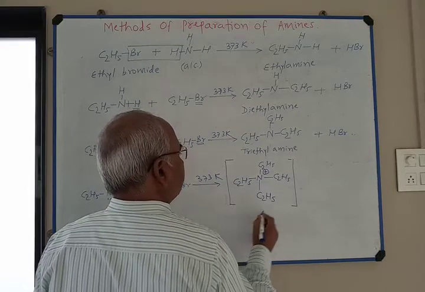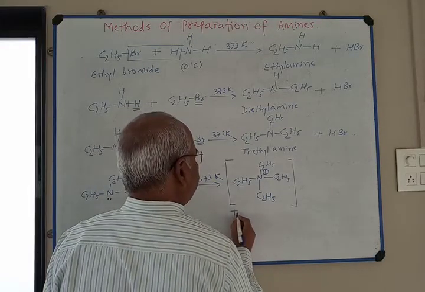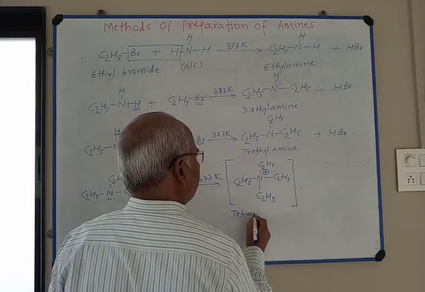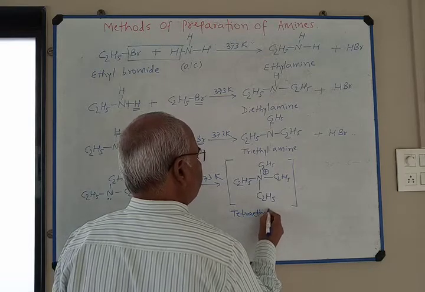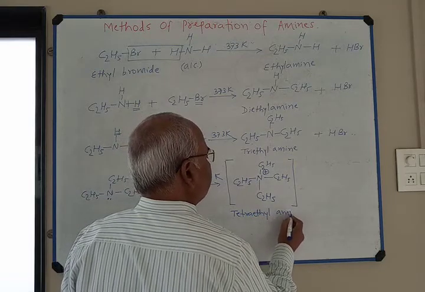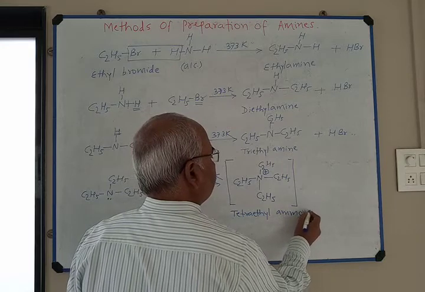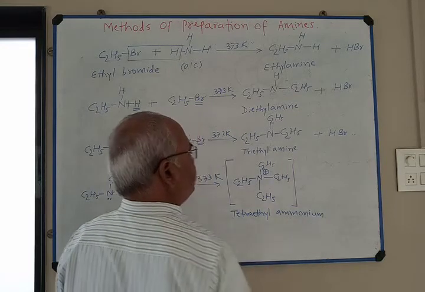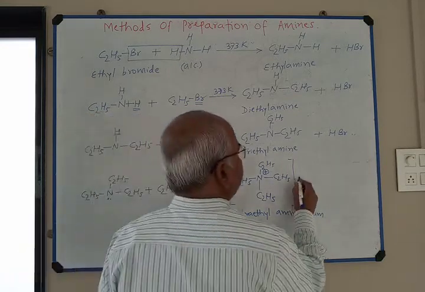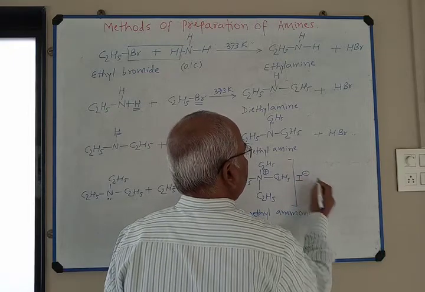This is called tetraethyl ammonium ion, and here is the bromide salt.